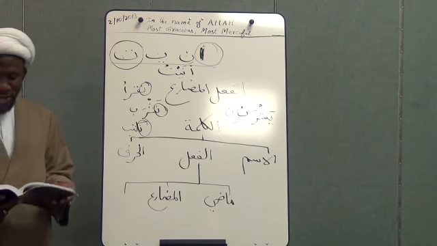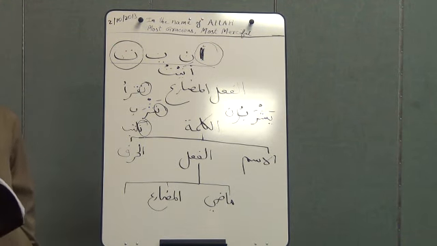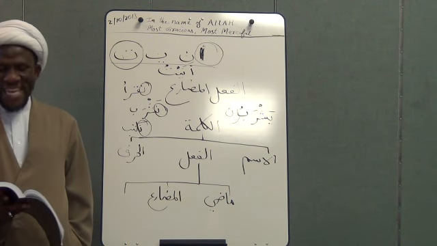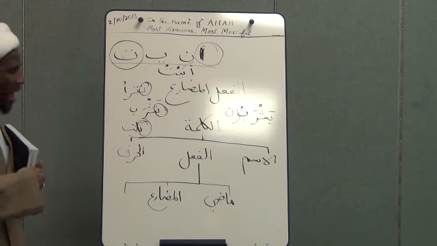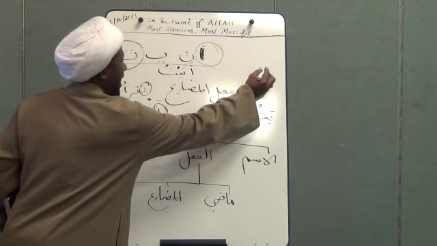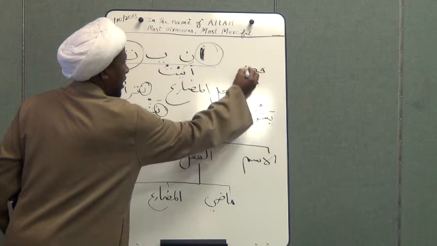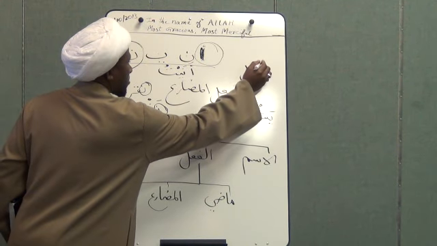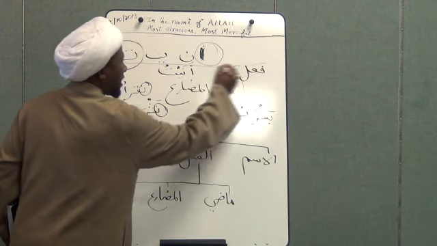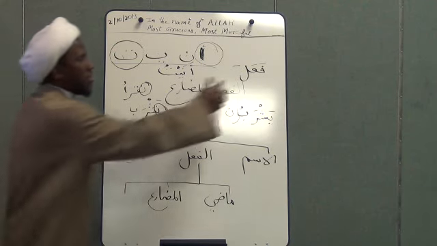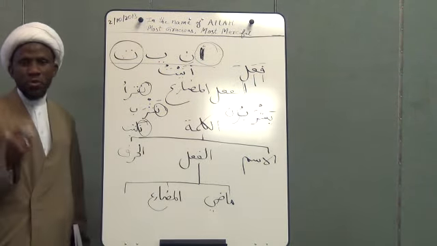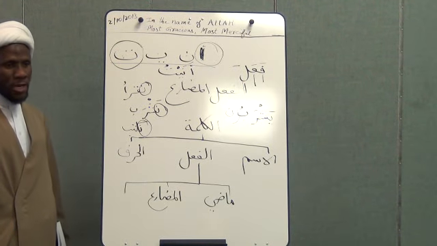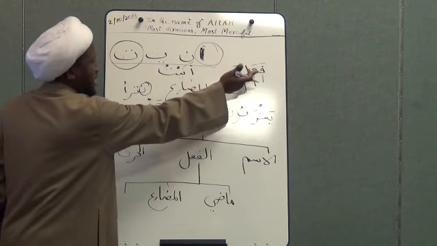So the book is telling us here, for the three-letter verbs, as follows. The first one you say yaf'alu. Why is it? Because when you look at the actual word, it is fa'ala. That's the three letters. One is fa, this is ain, and then this is lam. So the word is formed of three letters, right? Now this is the past tense.